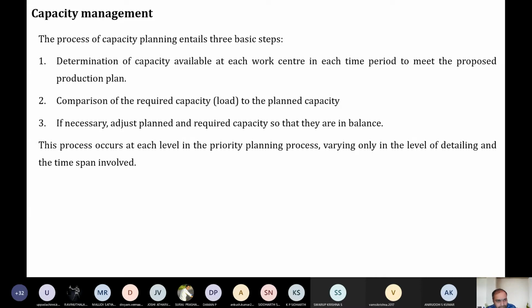So now comes the word adjustment, or what strategy we are going to use. If necessary, the planned capacity has to be adjusted so that the required capacity can be matched, or somehow balanced. Say 500 meals have to be prepared, but the capacity is to prepare only 400. So the remaining 100, how are we going to prepare them?